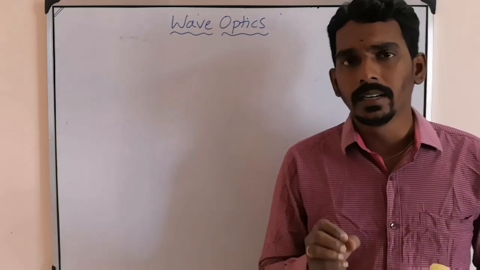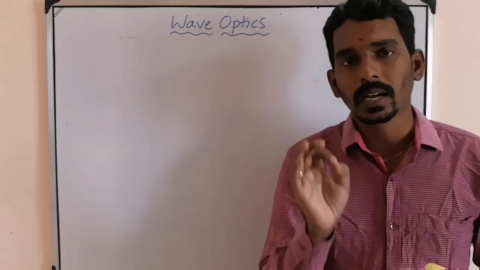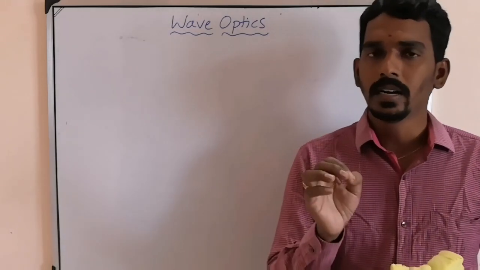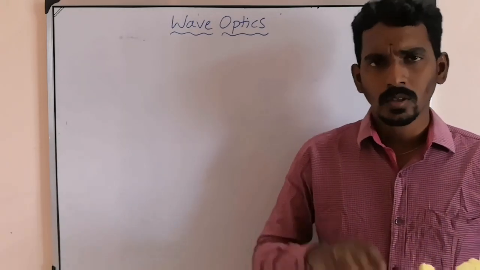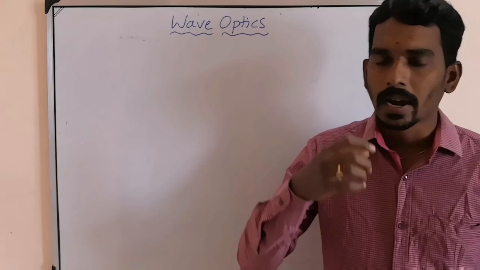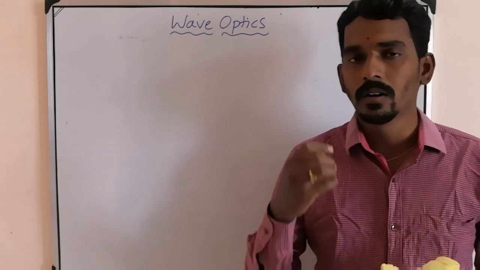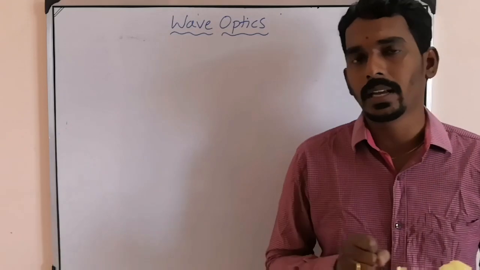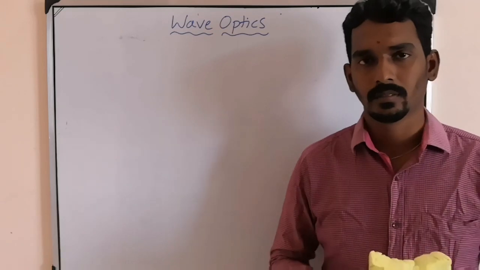You have studied different phenomena like reflection, refraction, total internal reflection and dispersion, and of course scattering of light also. So these are all the phenomena you have studied. Now we will study a few more phenomena: interference, diffraction and polarization. Three more.